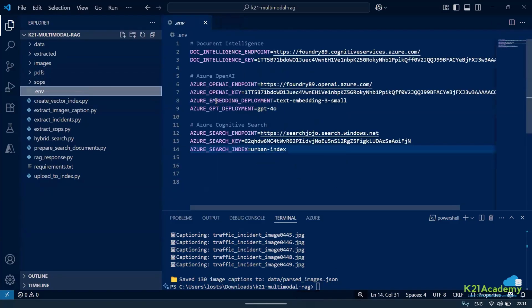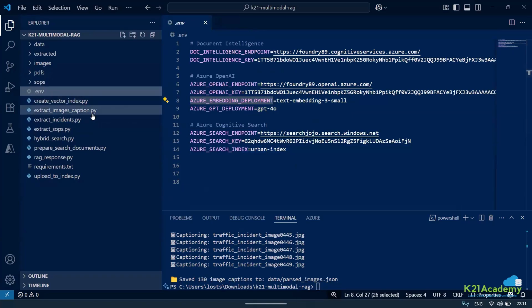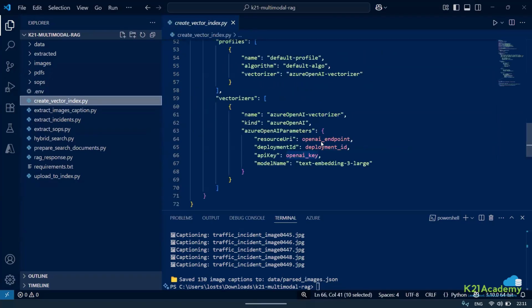I hope this is the thing. Let me just check where is the thing, create vector index, deployment ID. Okay, it will automatically take, this is the key if I'm not wrong. Is this a variable? No, it's not a variable. It's actually a variable that is already defined. Here I need to specify the model name. I can give any, this is just information. So let me just give the correct model name that I already have. So I'll just use this.